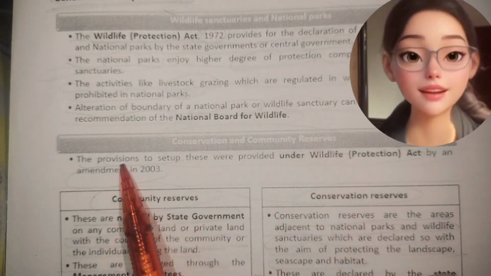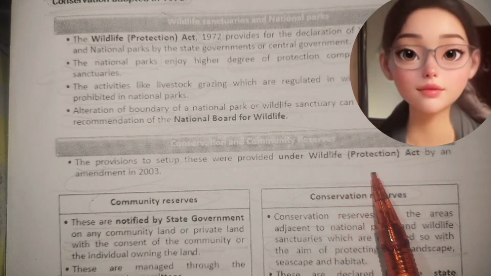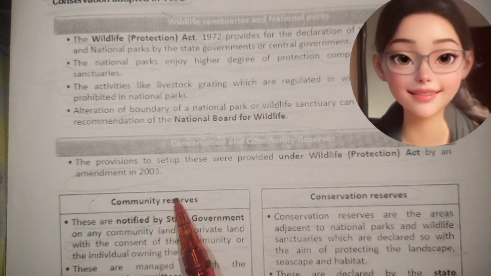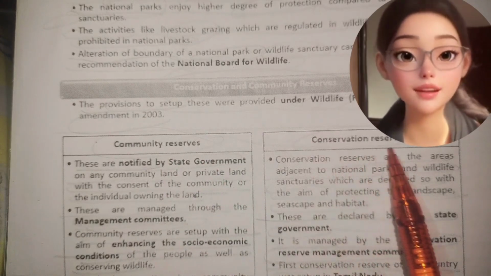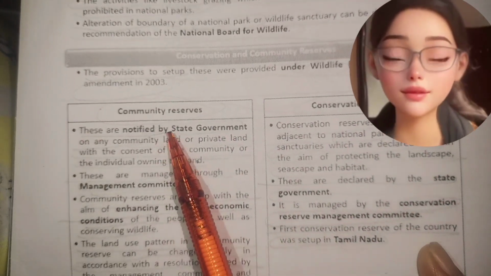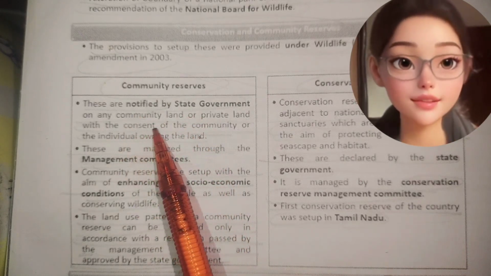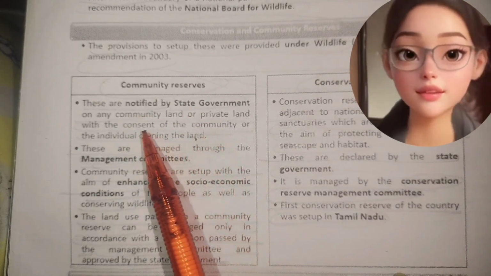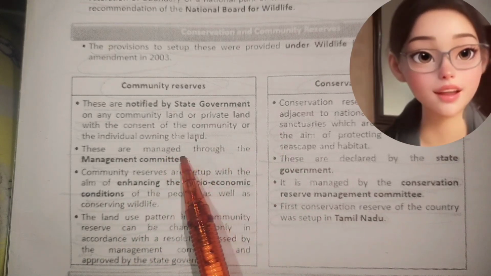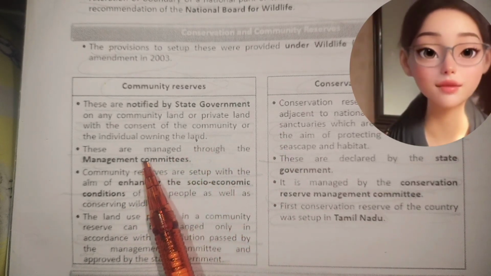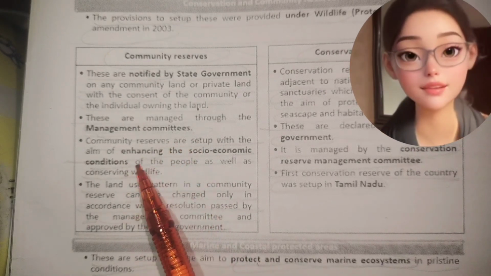Conservation and community reserves. The provisions to set up these were provided under the Wildlife Protection Act by an amendment in 2003. Community reserves: these are notified by the state government on any community land or private land with the consent of the community or the individual owning the land. These are managed through management committees.